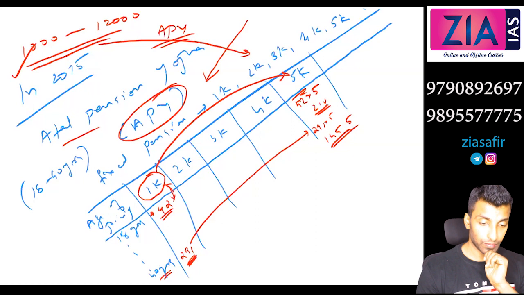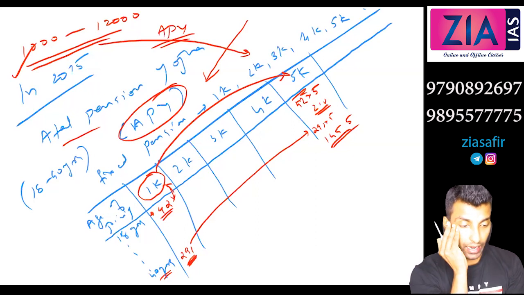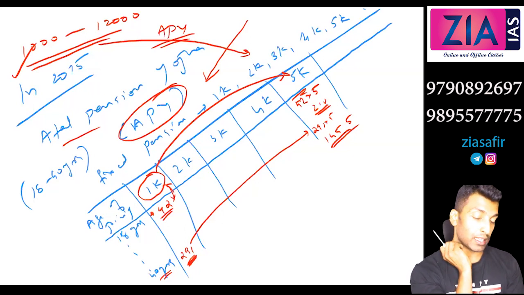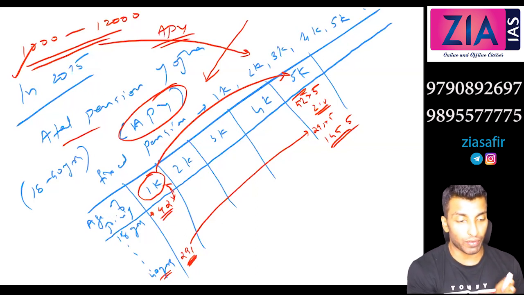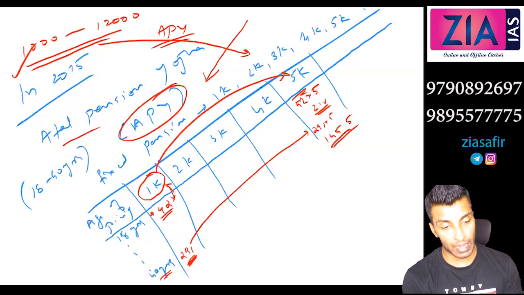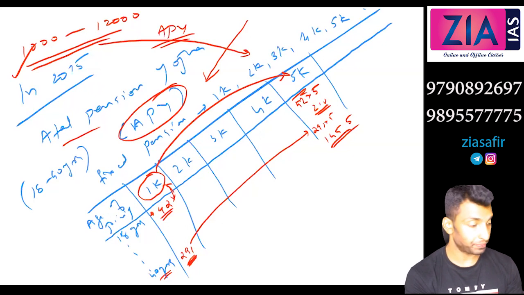Tell me. Sir, I'm confused here. So that means Swavalamban and Atal Pension Yojana, both schemes are now valid. Yeah, both are there. When Atal Pension Yojana came, those people who had opted for Swavalamban were shifted to Atal Pension Yojana. They were given an opportunity that if you wish to, you can opt out of Atal Pension Yojana and remain in Swavalamban. Automatically they will be shifted to APY, but still, if you want to remain in Swavalamban, you can. Okay, sir. Thank you.